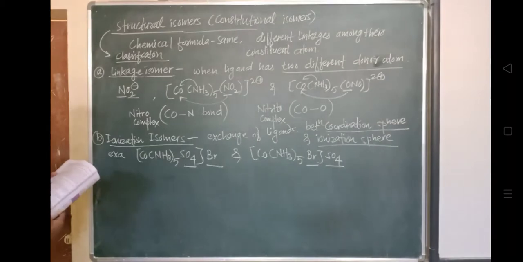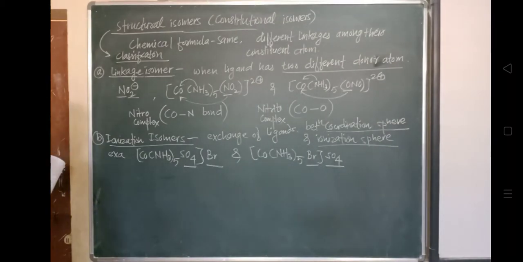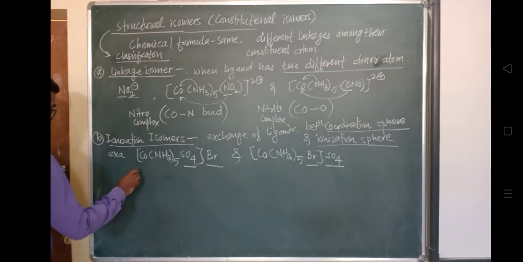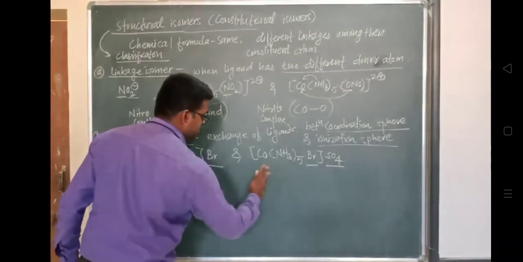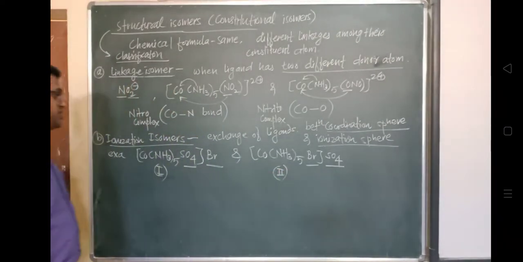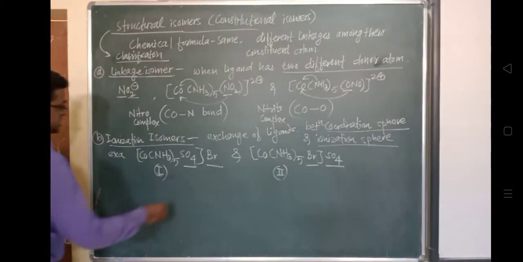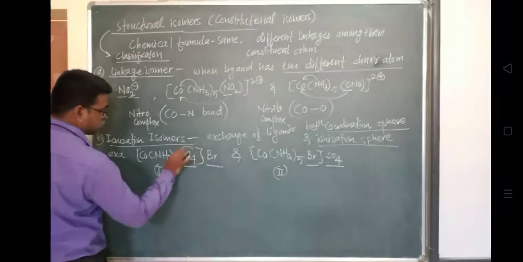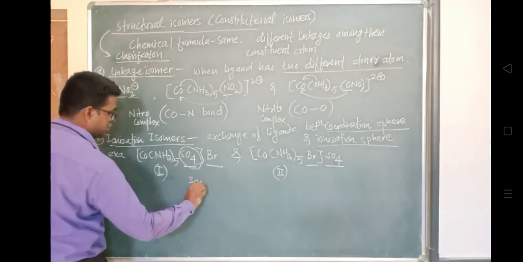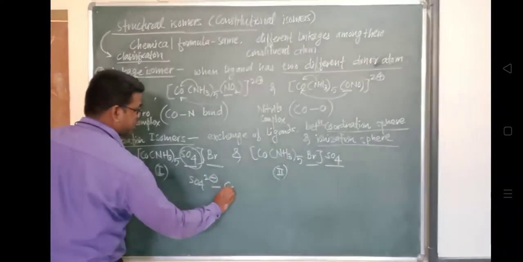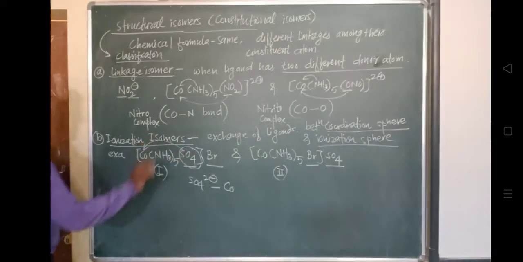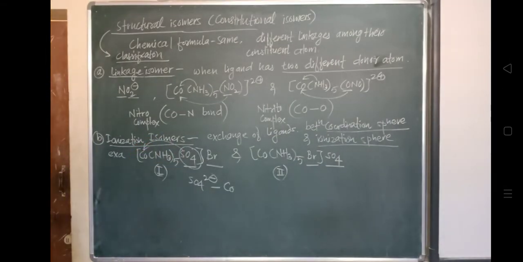We already studied this. So in a compound, first, the anion SO4 2 minus is bonded to Co. Suppose I give the name first coordination compound to this, and the second coordination compound to this. Now what is the difference between them? If you observe, the charge over this SO4, SO4 के ऊपर कौन सा charge रहेगा? SO4 2 minus. This SO4 2 minus is bonded, किसके साथ bonded है? Cobalt के साथ bonded है, बराबर? SO4 is bonded with the cobalt in the coordination sphere. Why?